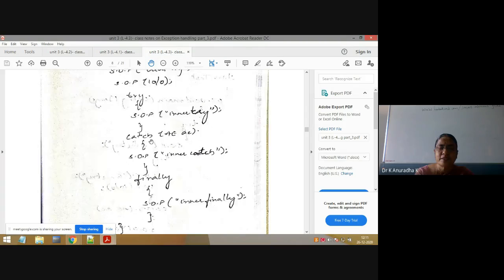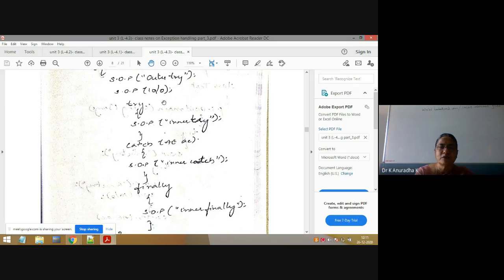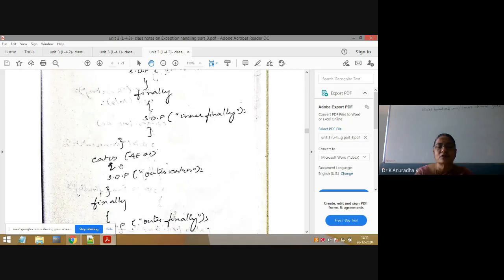Already explained, the statements which follow the exception statement will not get executed. Here the exception is raised, so this part will not get executed. For this, it will check the matching catch block, which is the outer catch block only.